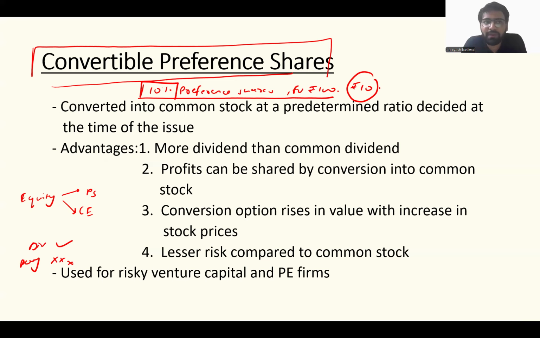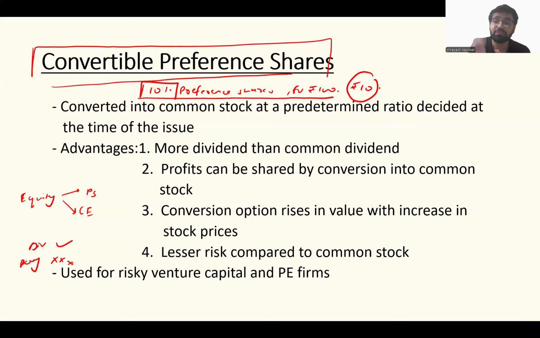Second, with preference shares you don't get any voting rights. Common equity shareholders get voting rights, which is like voting for the board of directors, whether this person should be appointed or not, whether dividend should be given or not, all of these things. Preference shareholders do not get this right. Okay, so we understand what preference shares are. Then what are convertible preference shares?